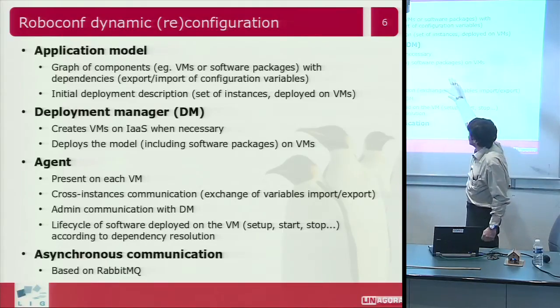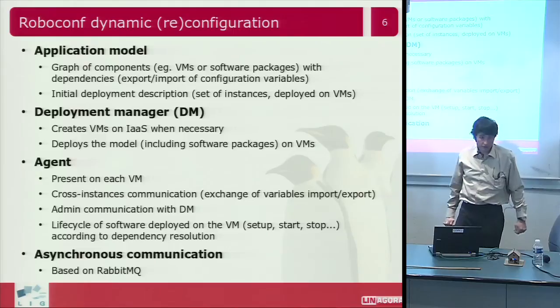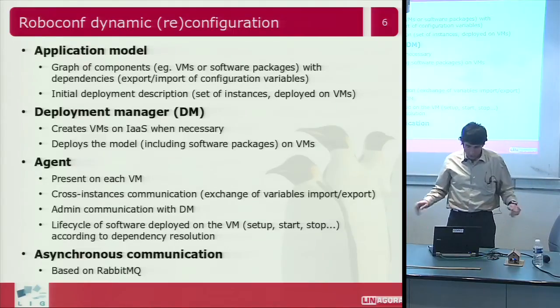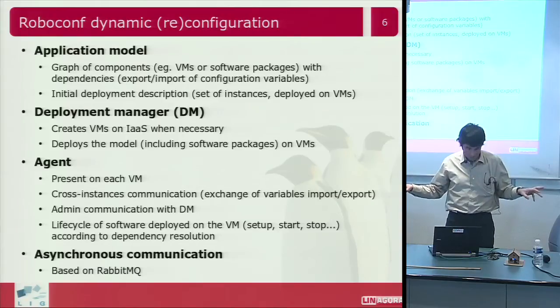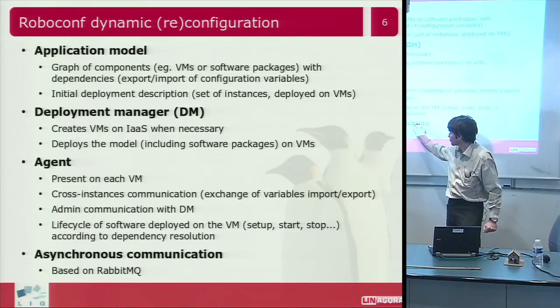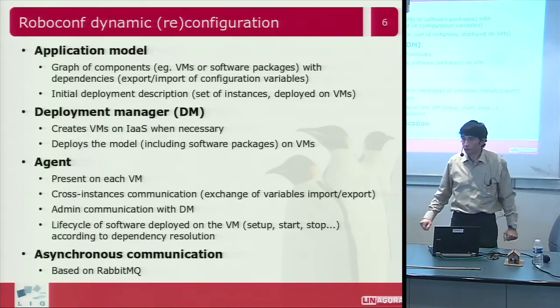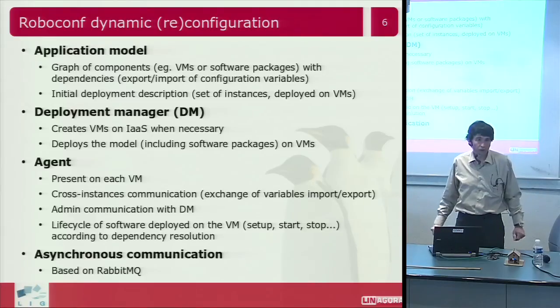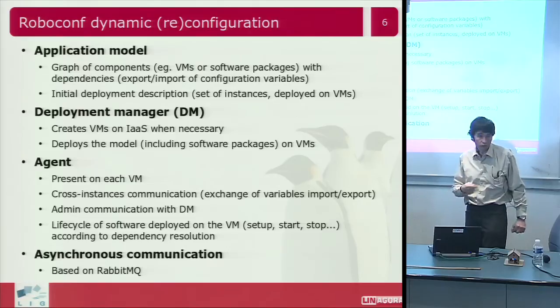Then the last component of RoboConf is the agent. The agent is, in fact, there to make all the components communicate together. RoboConf uses asynchronous communication. Currently it uses RabbitMQ, which is a messaging system like JMS, with queues or topics.